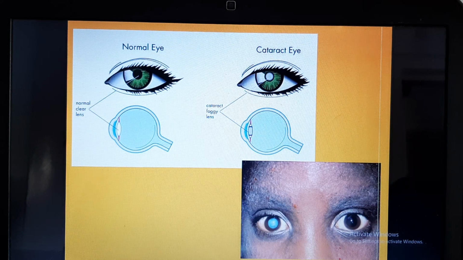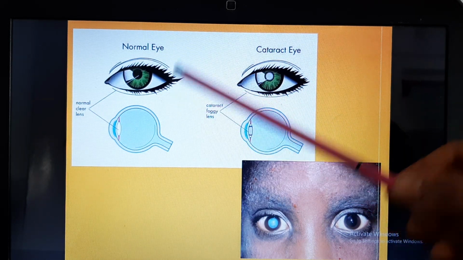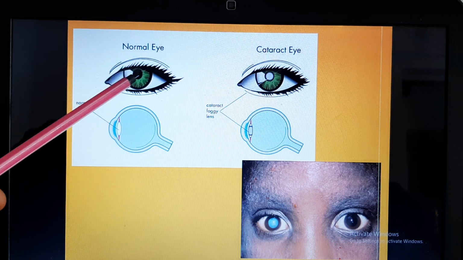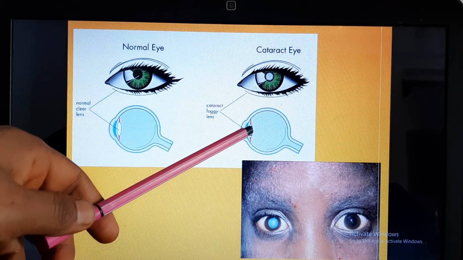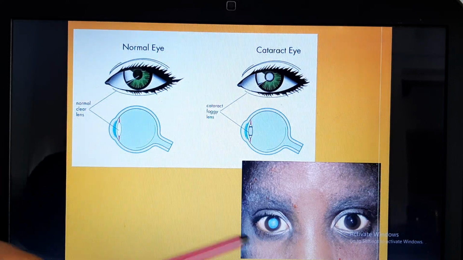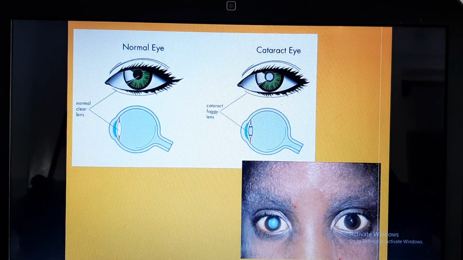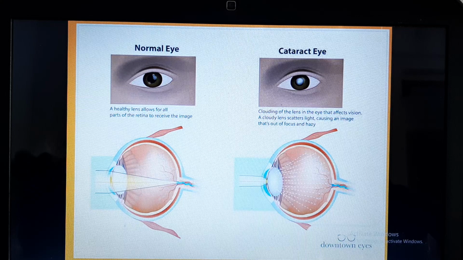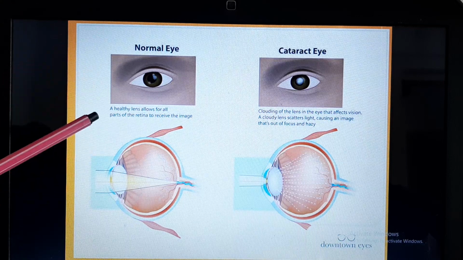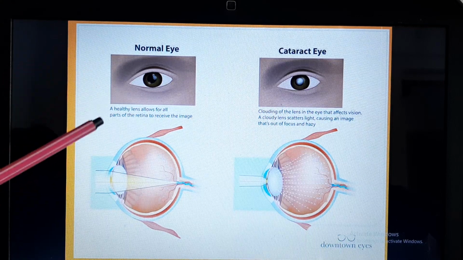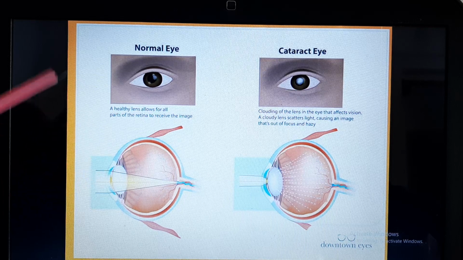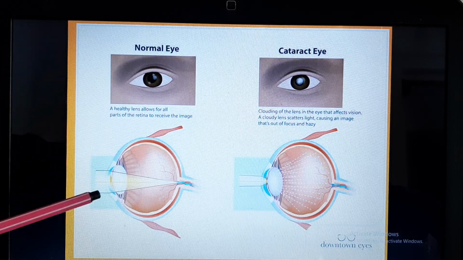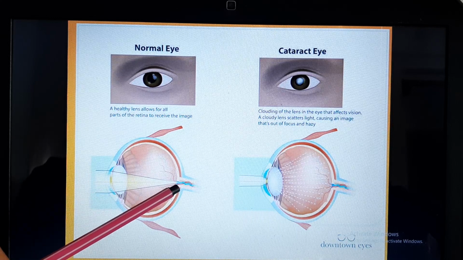Here you can see this is a normal eye. The lens, which is clear, becomes cloudy, and this is how a cataract eye looks. In a normal eye, since the lens is healthy, it allows light rays from all parts to reach the retina and the image is formed.